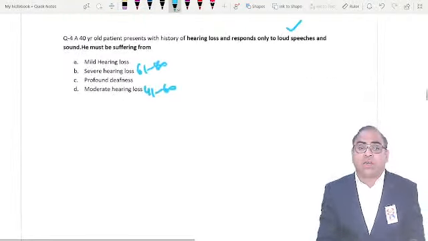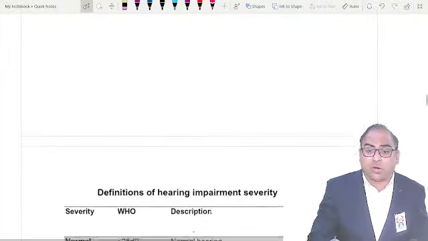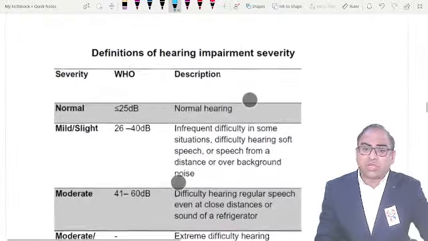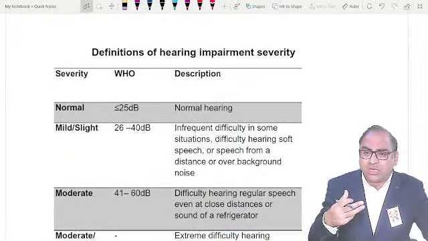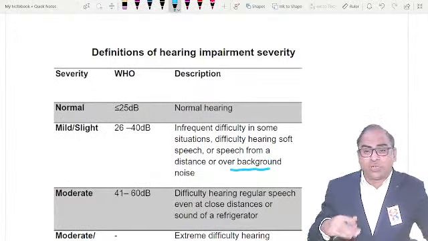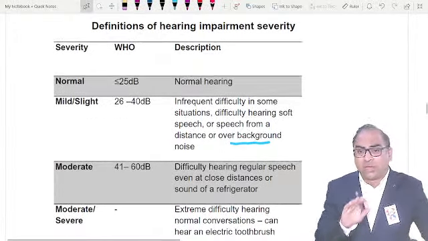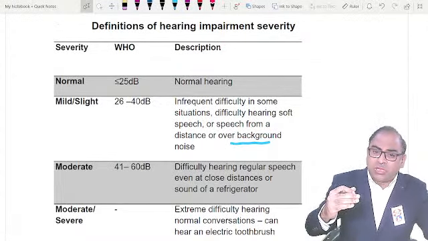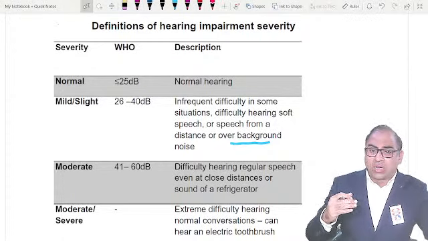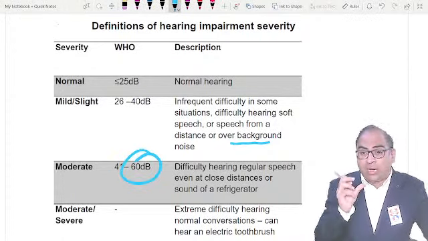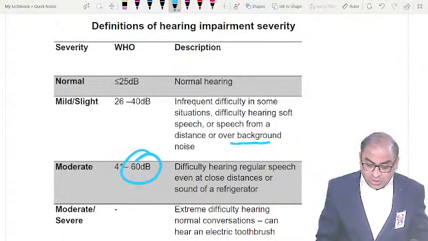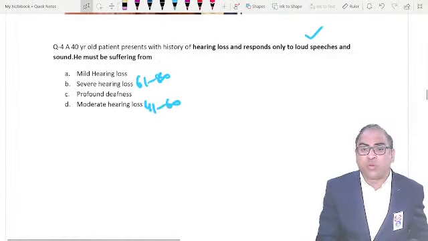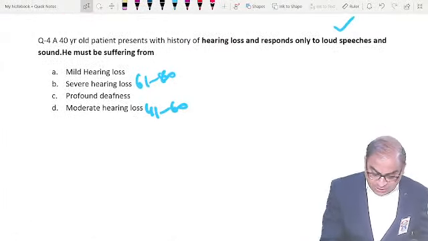Now, how do we classify mild, moderate, severe on the basis of findings? Just remember, if the patient is within 25, it is normal hearing. If the patient finds difficulty in soft speech, like some voice in the background making the patient uncomfortable, we always go in favor of mild. If the patient finds difficulty in regular speech even at close distance, I will go for moderate. But if the word loud is there, the patient feeling uncomfortable in loud, I will go for severe. The right answer should be severe.